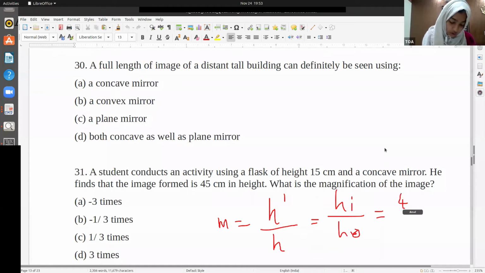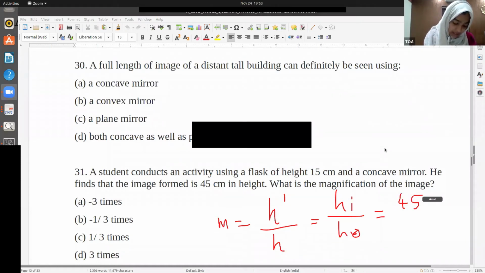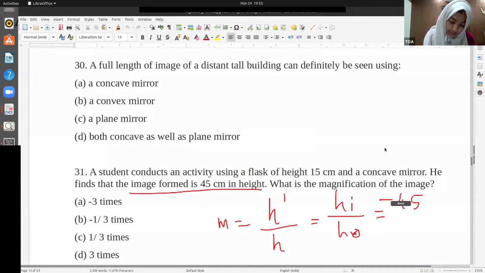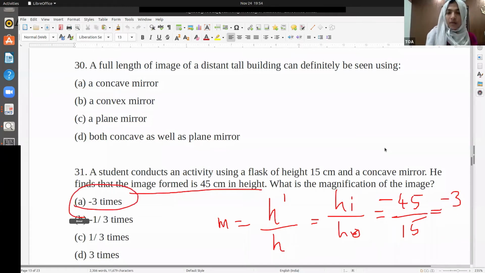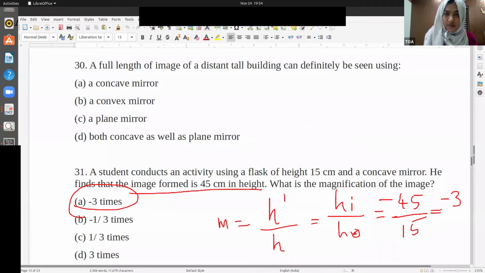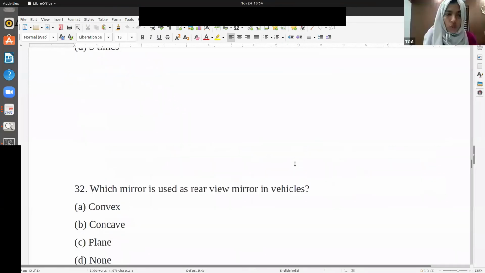45. The image is 45 in height, but it will be inverted, we know, because it's a concave mirror. So it should be written as minus 45 by 15. So this will be minus 3. Minus 3 times. Clear? Okay, now we'll go to the next.